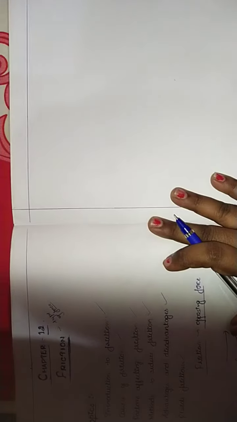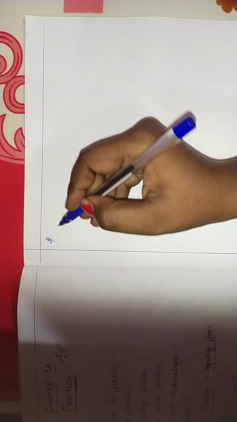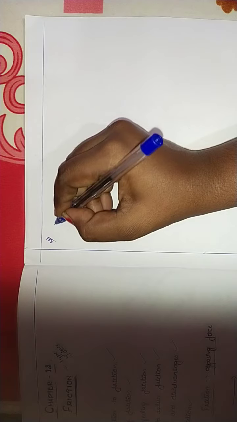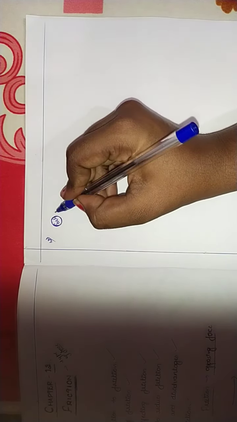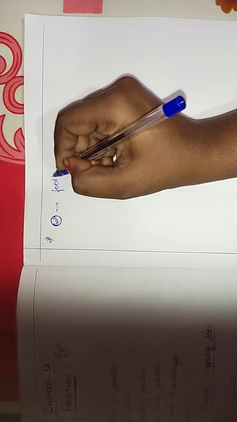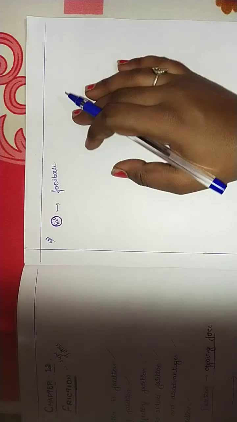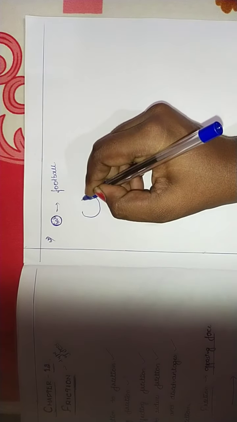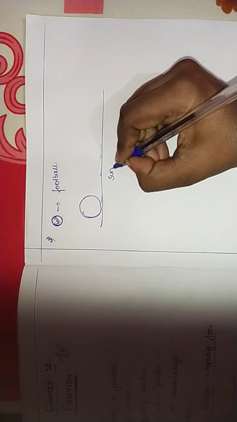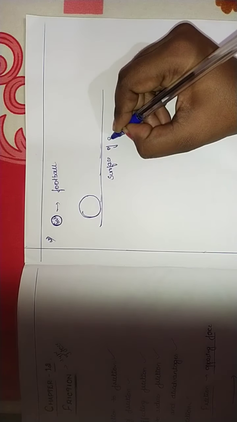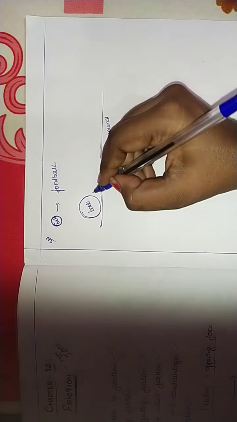Similarly, let us take another example. The second one, we'll take a ball. Let's take this as a football. This is the ball and this is the surface of the ground.